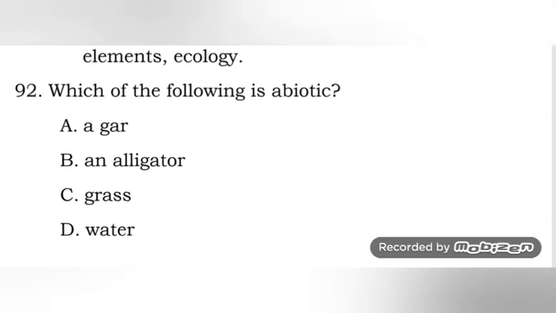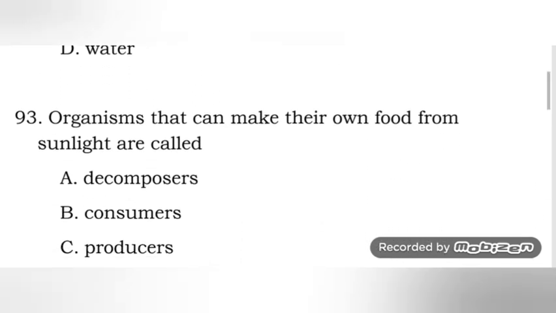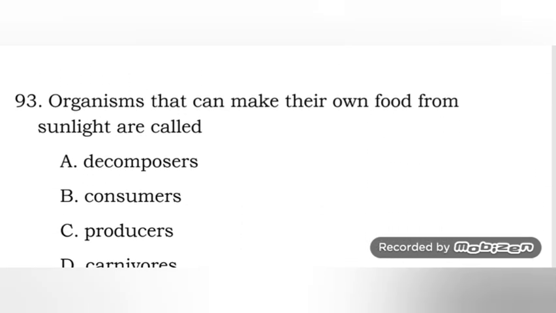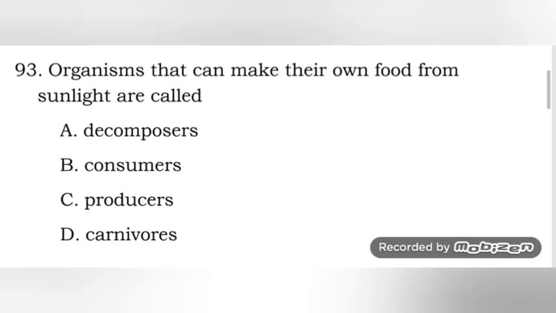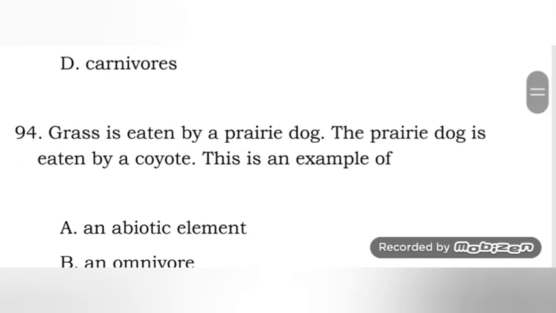Next one, which of the following is abiotic? A gar, an alligator, grass, or water? So it's water. Organisms that can make their own food from sunlight are called producers. Yeah, producers.